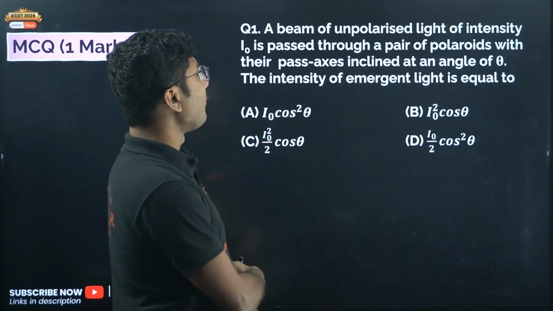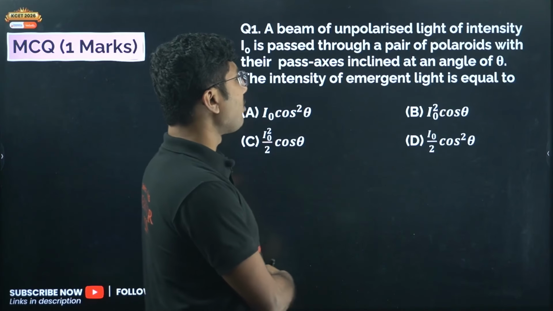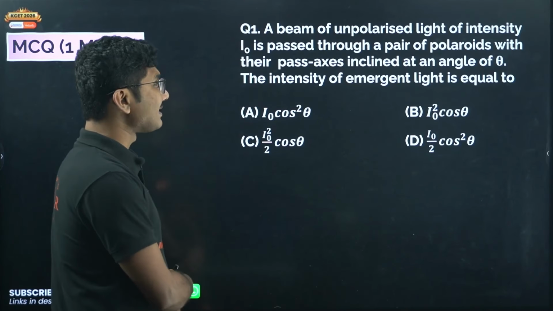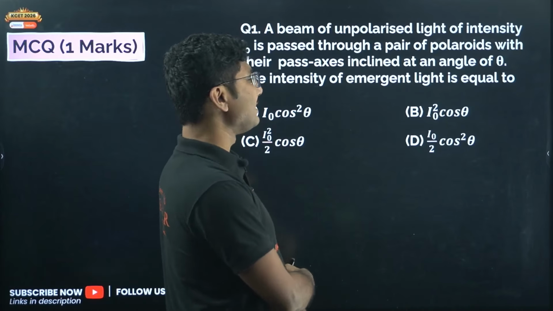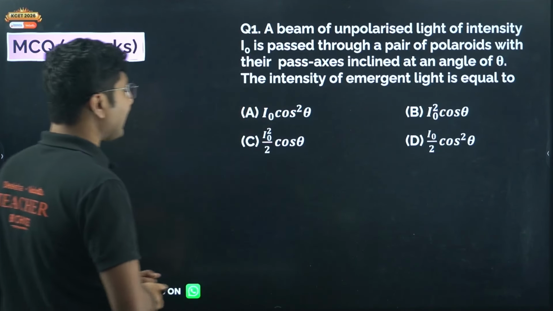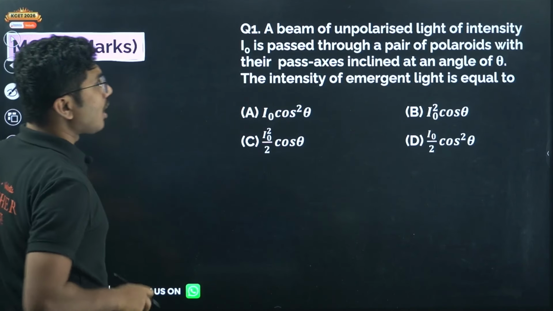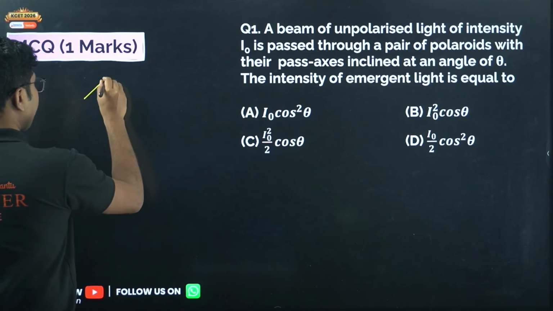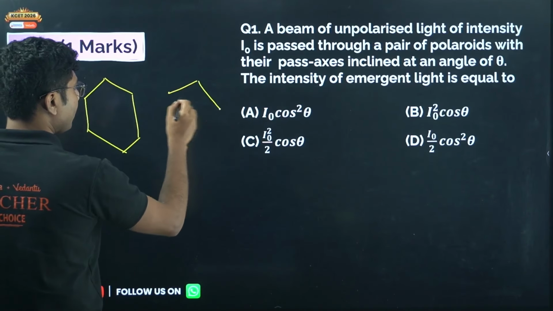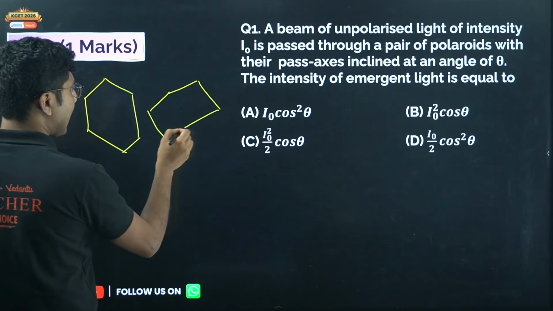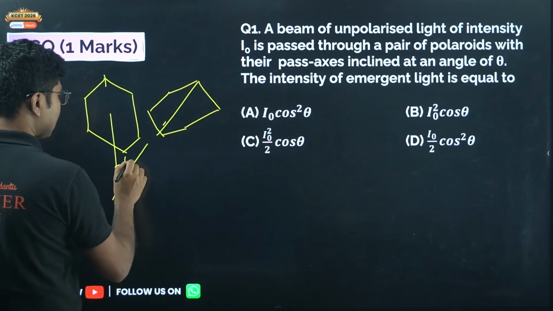First, a beam of unpolarized light of intensity I0 is passed through a pair of polaroids with their pass axis inclined at an angle of theta. The intensity of emergent light is equal to. So this is a question based on Malus law. You have to understand that there are 2 polaroids. First is say P1 and second one say P2. And their pass axis has an angle between them. If you take the pass axis, the angle between the pass axis is theta.